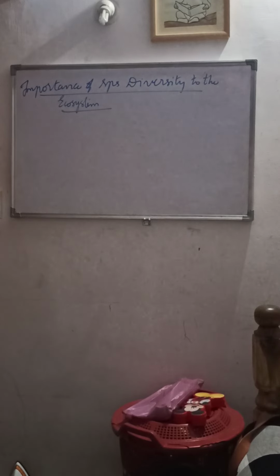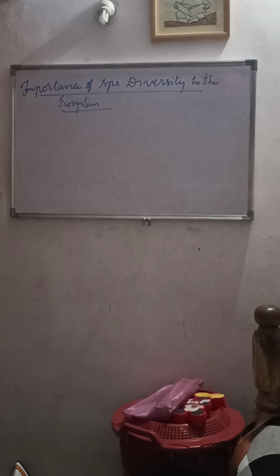So what is the importance of species diversity to the ecosystem? If more species are found in an ecosystem, it is more stable. If you have a larger number of species, the ecosystem will be stable. If more species are lost, the ecosystem will not be stable.